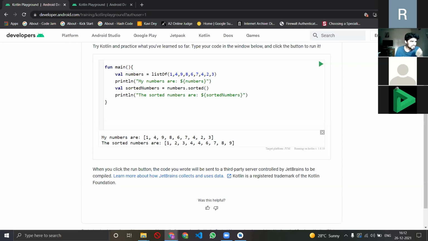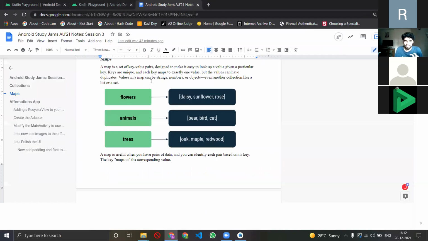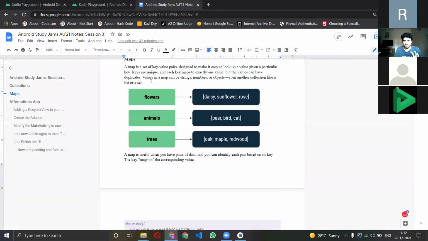So maps are essentially used to pair data. So I have made some notes like I do for every session. I'll share them right after the session. I'll just show my notes now, and I'll show you what a map is basically.